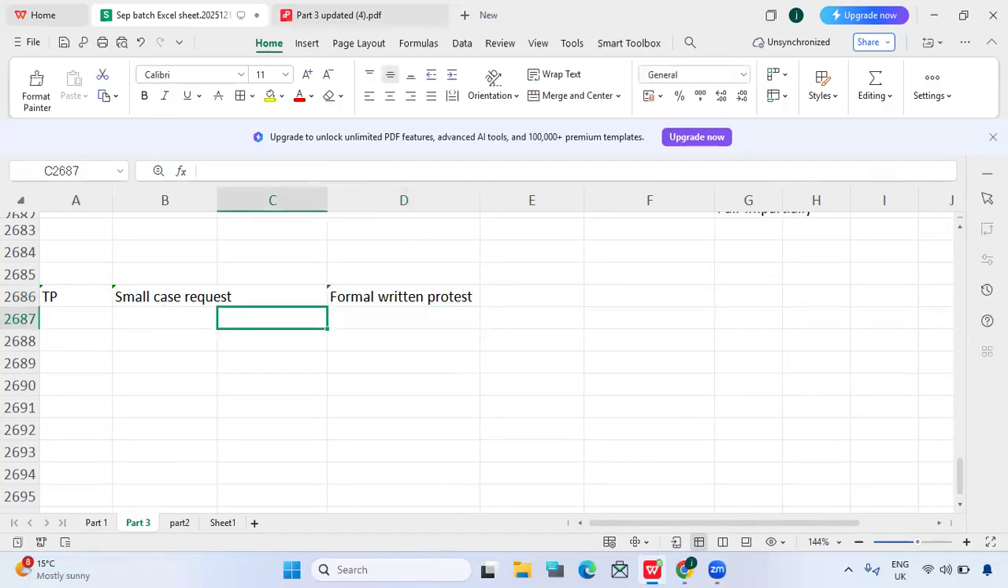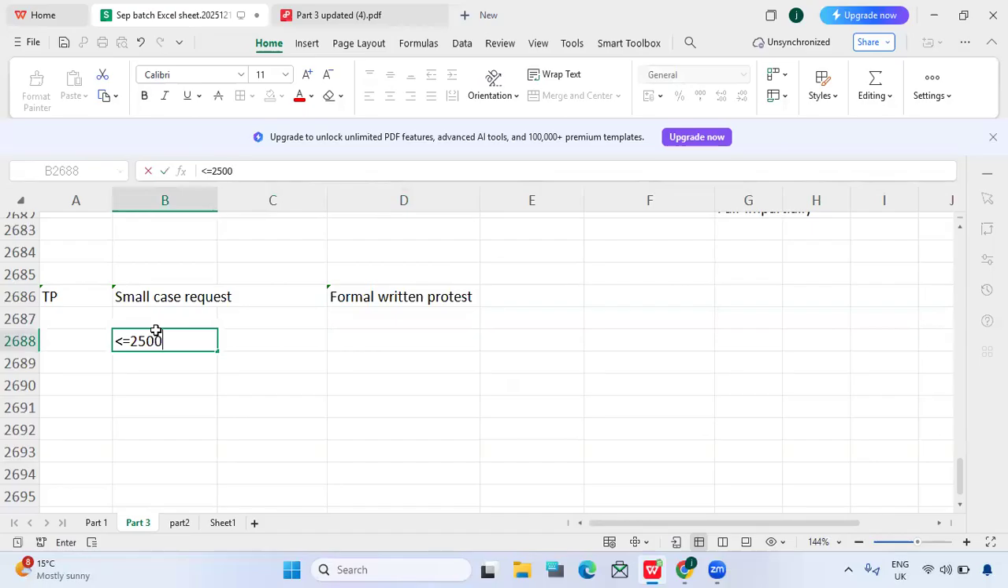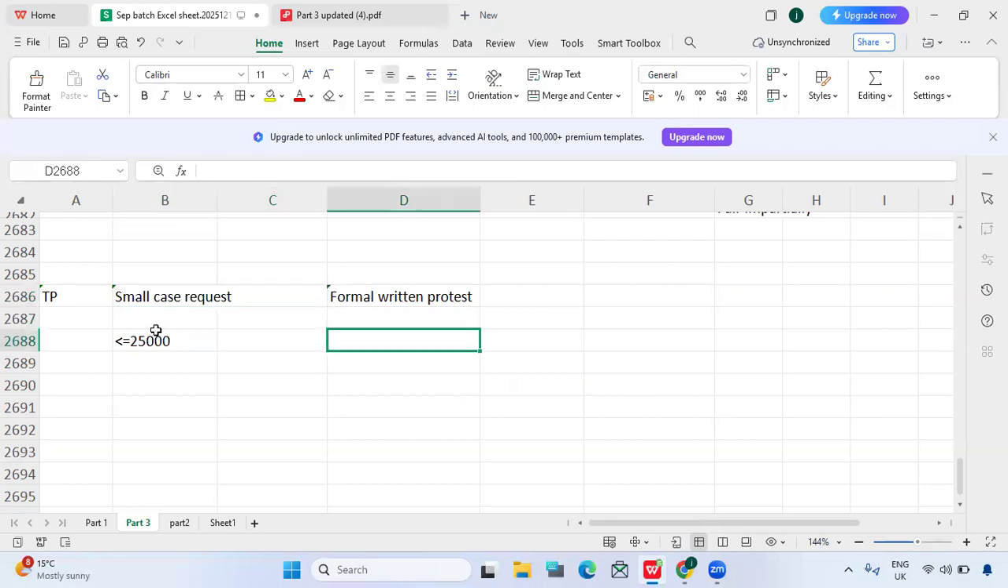Small case request, as the name itself says, applies when the tax disputed amount between the taxpayer and the IRS is less than or equal to $25,000. If there is a dispute between the taxpayer and IRS agencies, which is examination or compliance or any audit, and the difference of tax liability is less than or equal to 25,000, then he can go with the small case request. If it is more than $25,000, he needs to use the option of formal written protest.